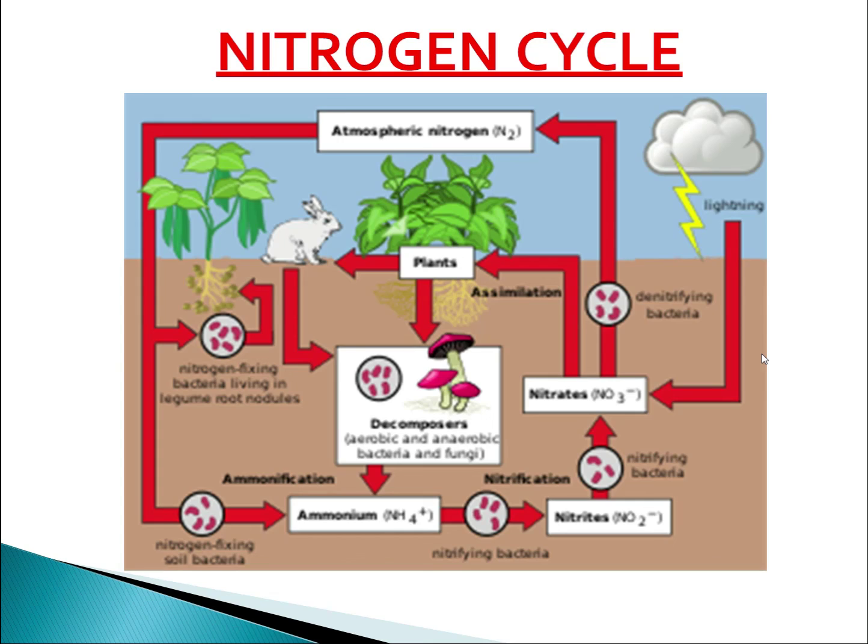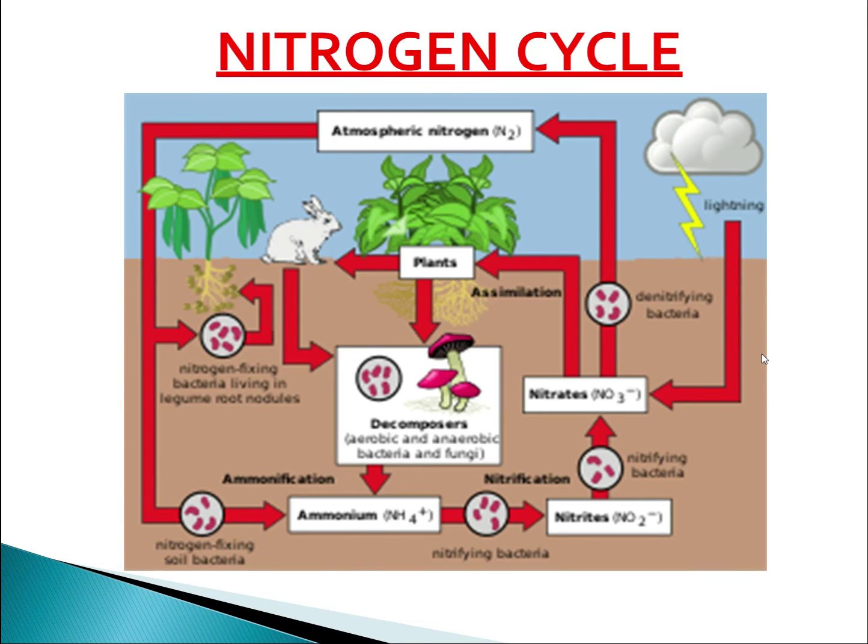These nitrates can directly be taken up by the plants and synthesized as plant protein. These proteins are passed to animals through the food chain, from plants to herbivores and from herbivores to carnivores. So this total process is known as assimilation. Understood? Now when the plants and animals die, the bacteria and fungi present in the soil convert the nitrogenous waste into nitrogenous compounds. That means they act as decomposers. They convert it into nitrogenous compounds which are used by the plants again. So this process is called ammonification.